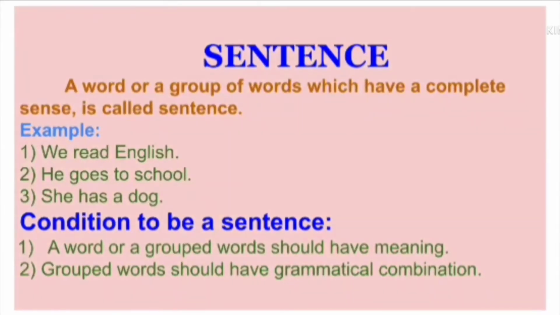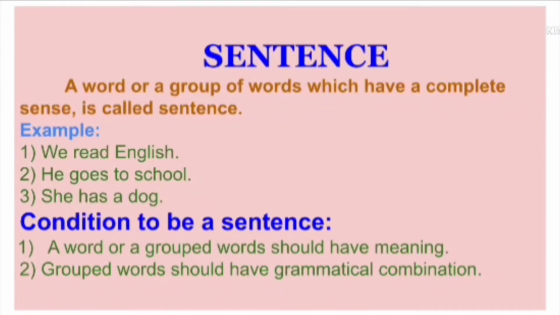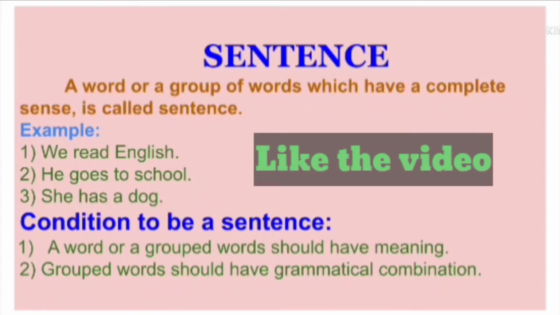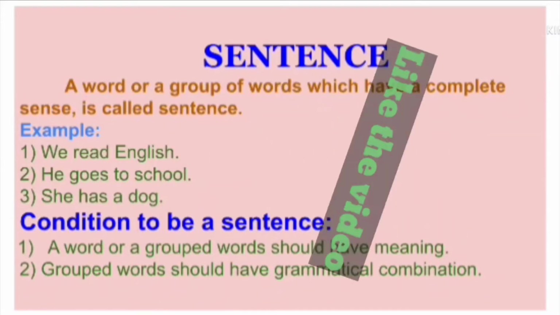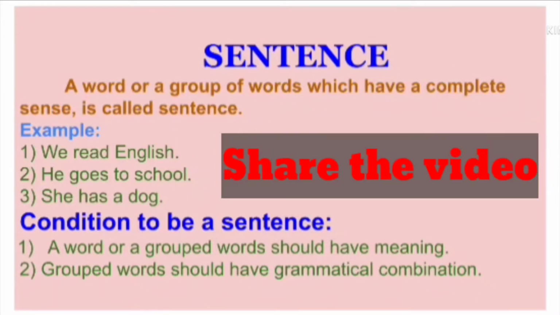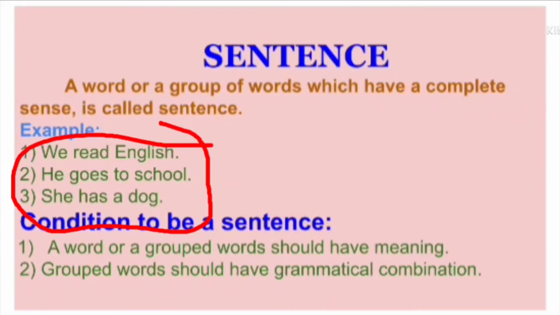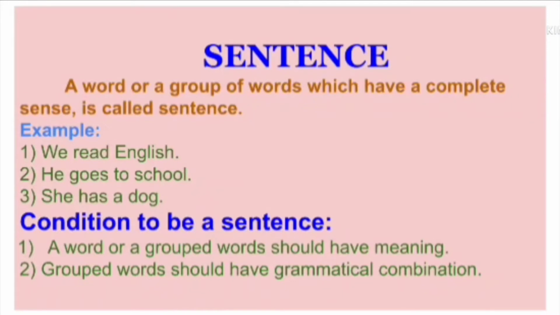Definition of sentence. A word or a group of words which have a complete sense is called a sentence. A sentence may contain a single word or a group of words, but they should have meaning to be a sentence. For example, we read English, he goes to school, she has a dog. These are grouped words and these have meanings. So these are sentences.